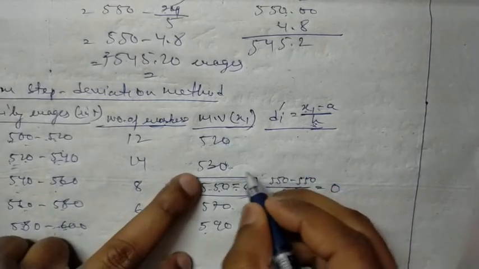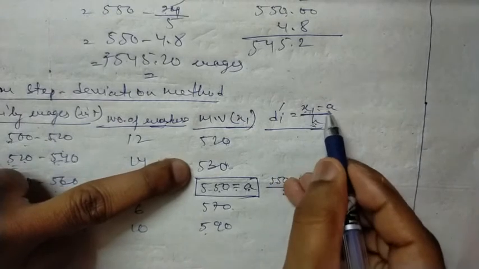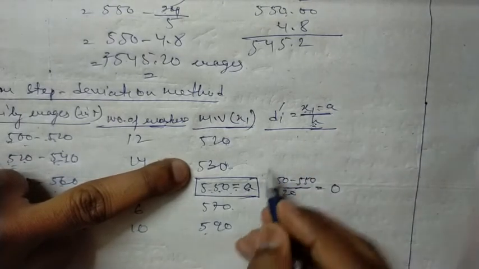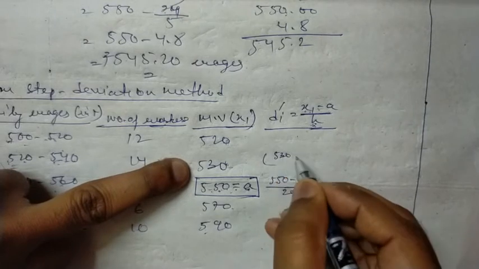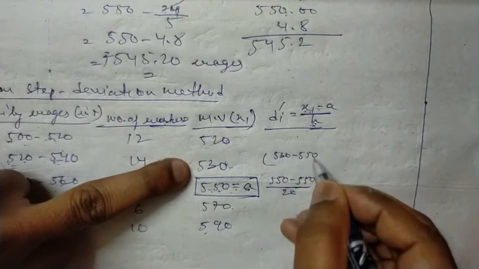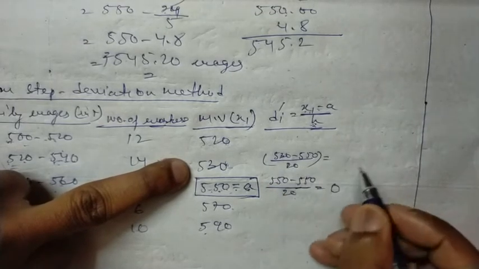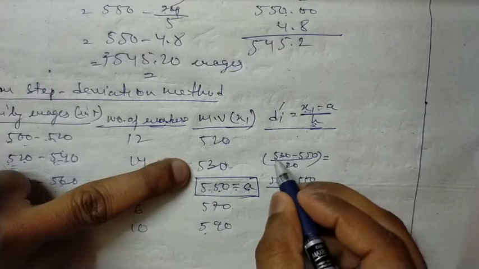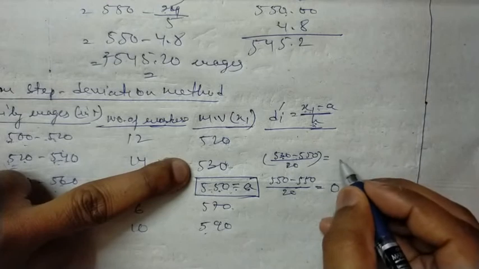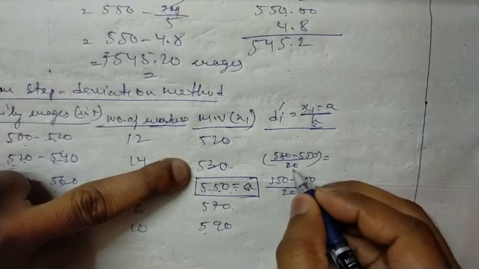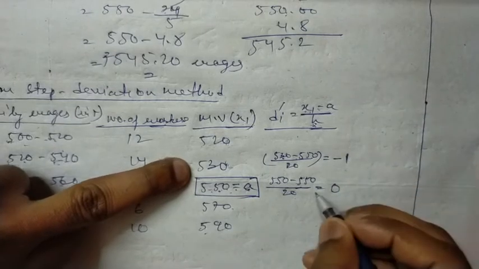Again here, 530 is the xi and a is our 550. 530 minus 550 divided by 20, it is our class size, as we know. 530 minus 550 gives minus 20, so minus 20 divided by 20 will be minus 1.